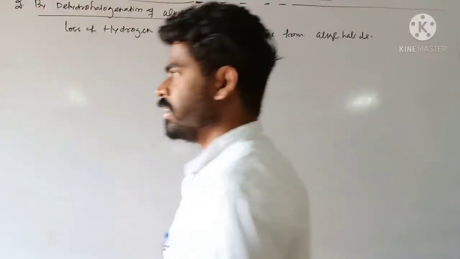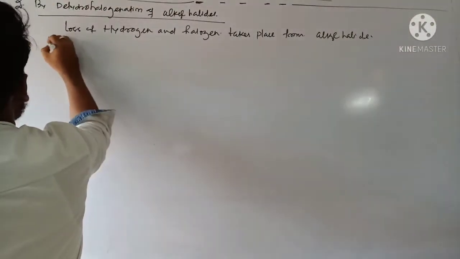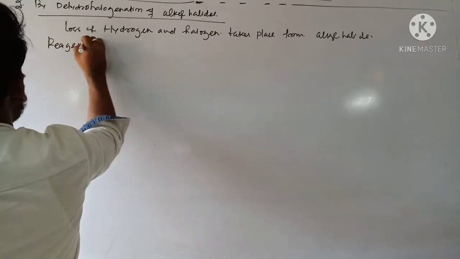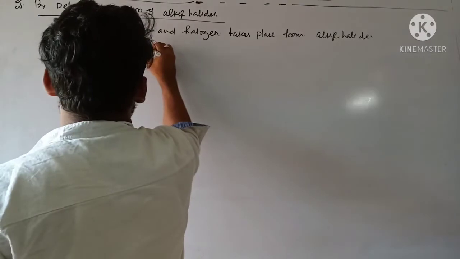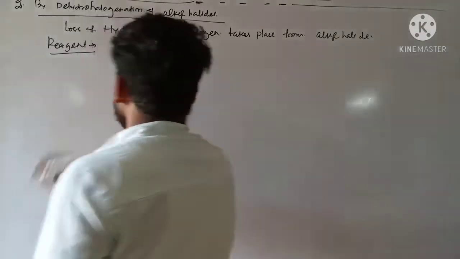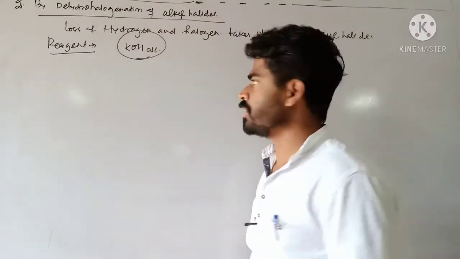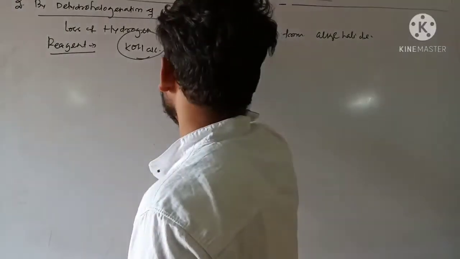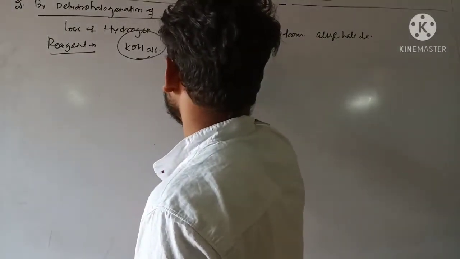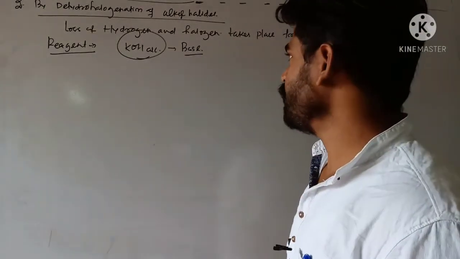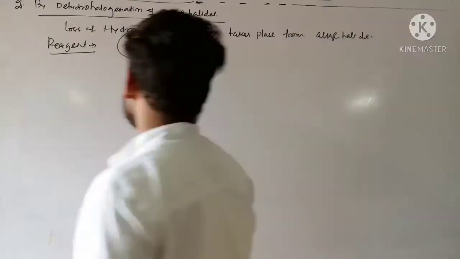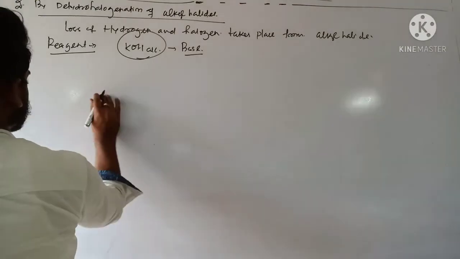The reagent we use over here, what is the reagent? That is alcoholic KOH. Alcoholic KOH acts as the reagent and it acts as the base. So how the reaction takes place over here, you see.